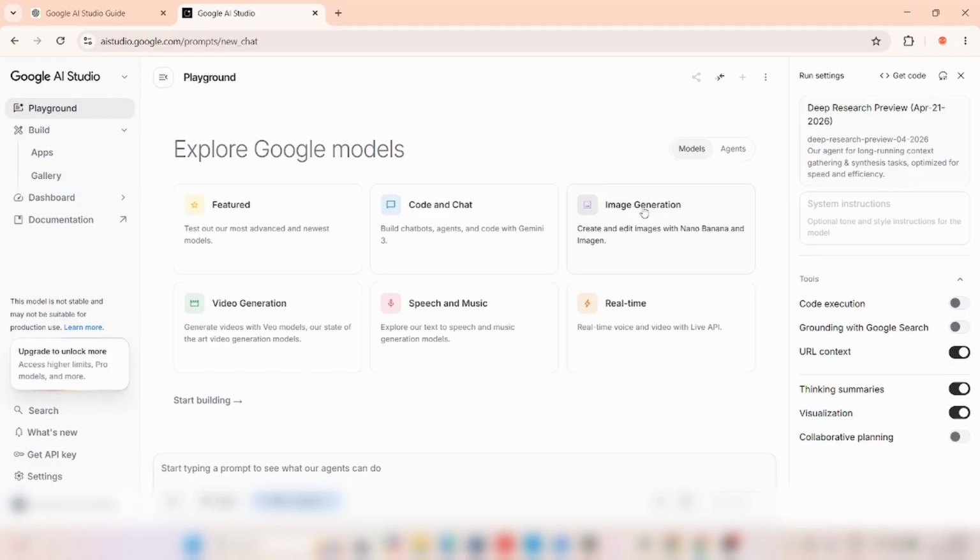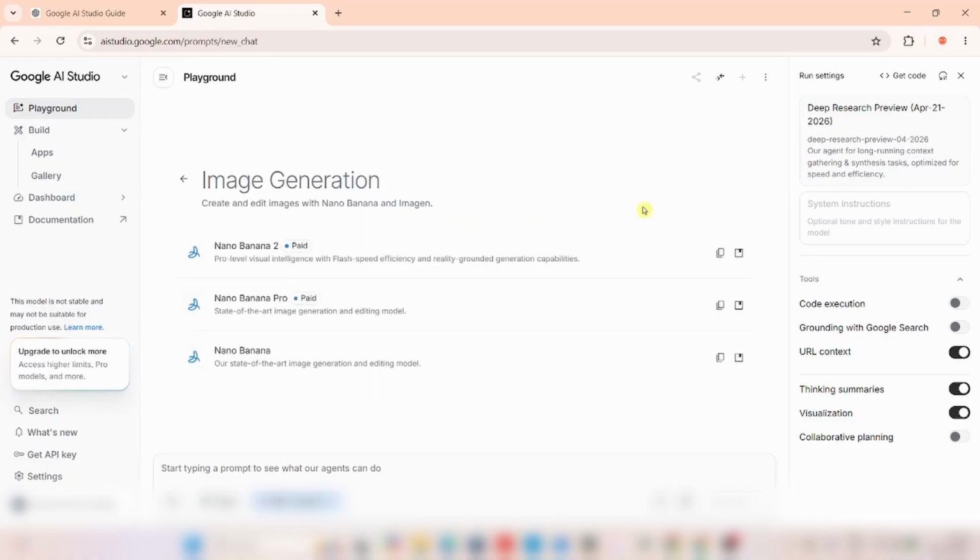We already know that these are categories of things you can do with Google AI Studio, and inside those categories we have models that we use in doing them. For image generation, we have Nano Banana 2, Nano Banana Pro, and Nano Banana. This one is not labeled paid, which doesn't necessarily mean it's free. Our state-of-the-art image generation and editing model, I'm sure this should be free.